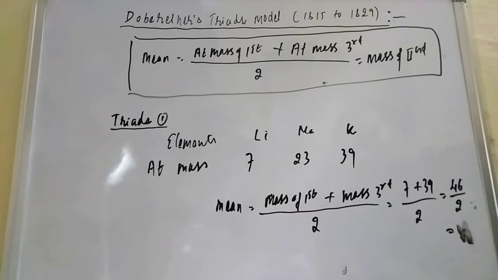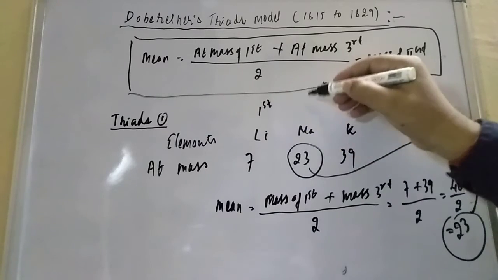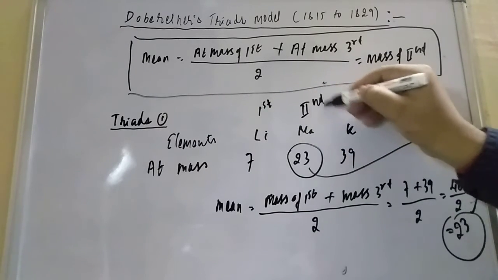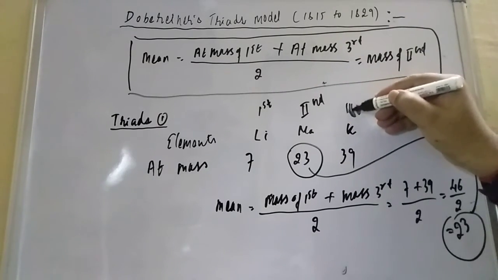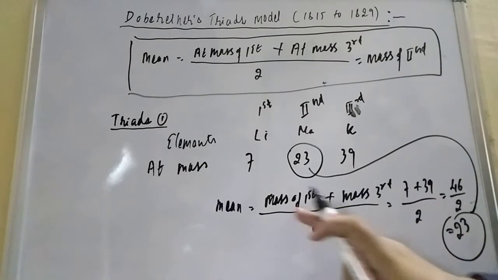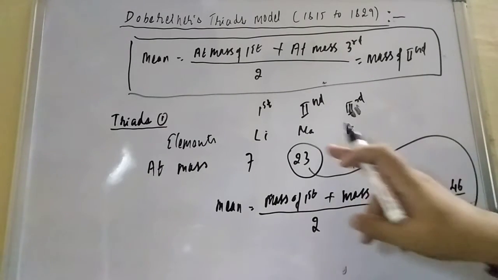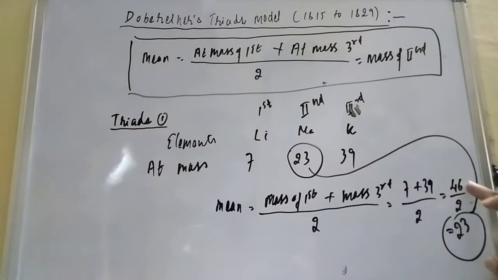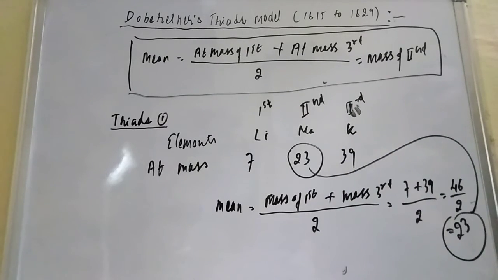46 upon 2 is coming, how much, student? It is 23, and 23 is the mass of which element? The mass of the second element. This is the first element, this is the second element, and this is the third element. So what the law is saying is that the mean of the first and third is equal to the mass of the second. So 7 plus 39 is 46, by 2 it is 23. This is equal to the mass of sodium. So this is the first triad.